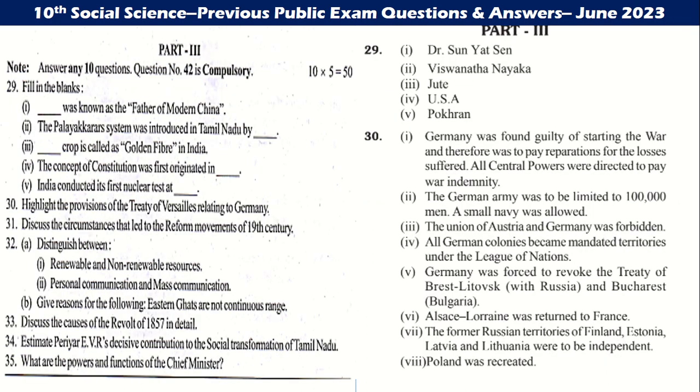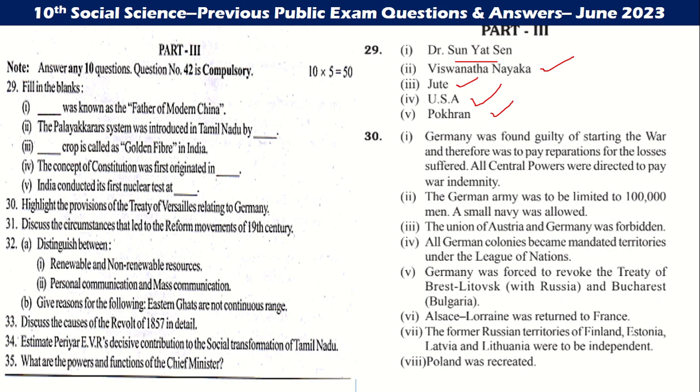Then 29th: Dr. Sun Yat-sen was the first modern citizen. The Palayakkarar system was introduced in Tamil Nadu by Vishwanatha Nayaka. The crop called the golden fiber in India is jute. The concept of constitution first originated in the USA. India conducted its first nuclear test at Pokhran.